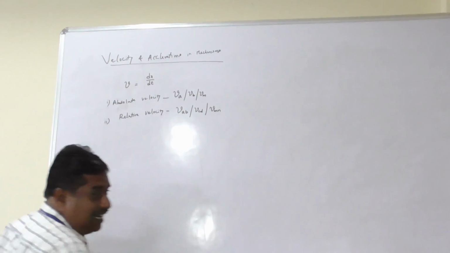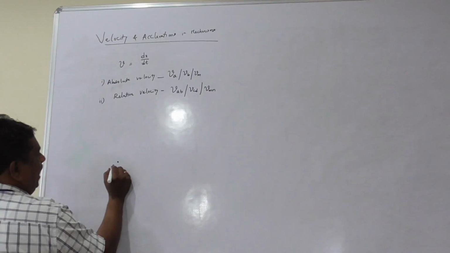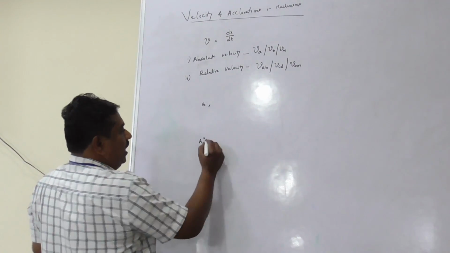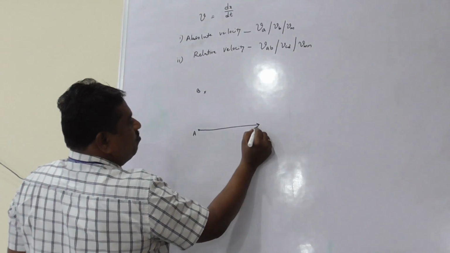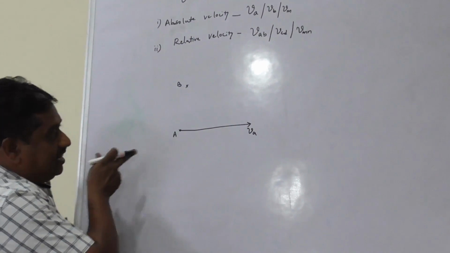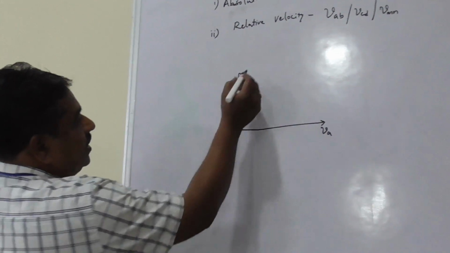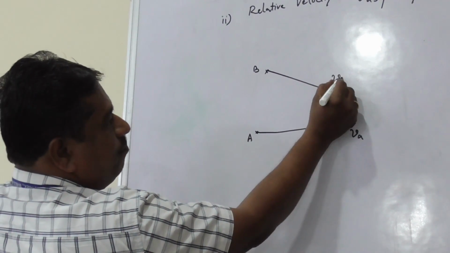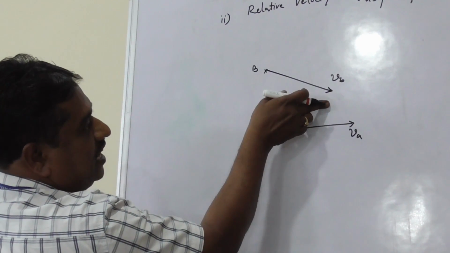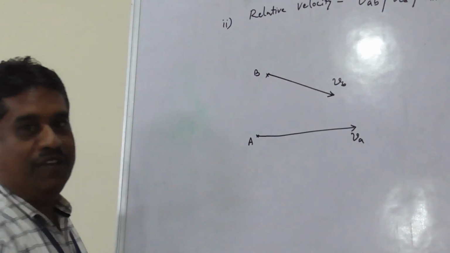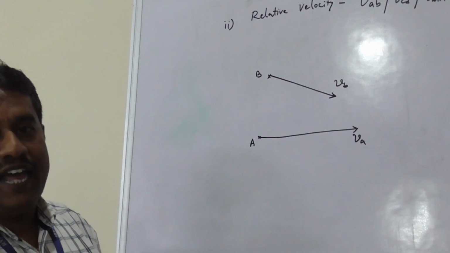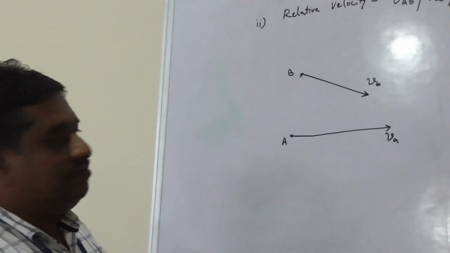Now, let us consider particle A and particle B. Let the particle A be moving with a velocity VA in this direction. Consider the other particle B. Let B be moving in this direction with magnitude VB. The same thing can be expressed in the form of a diagram called velocity diagram.